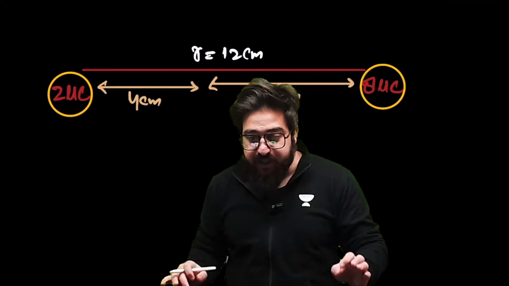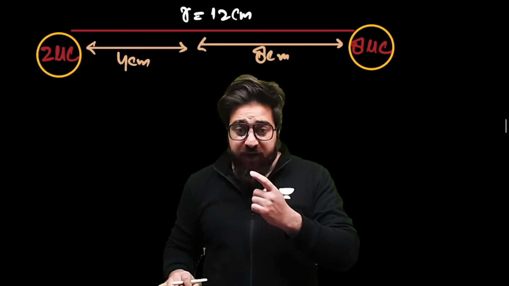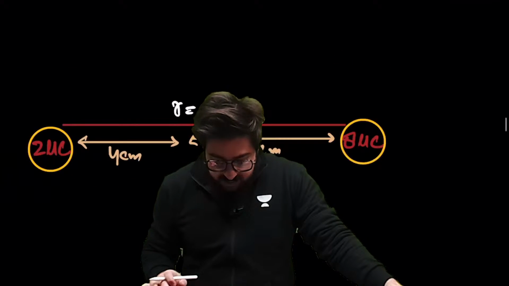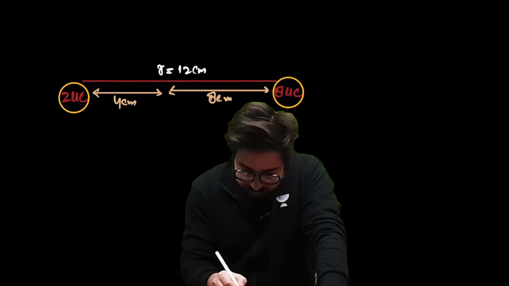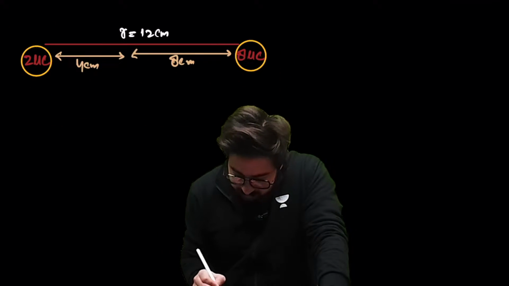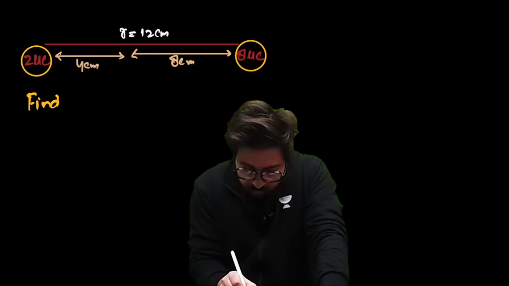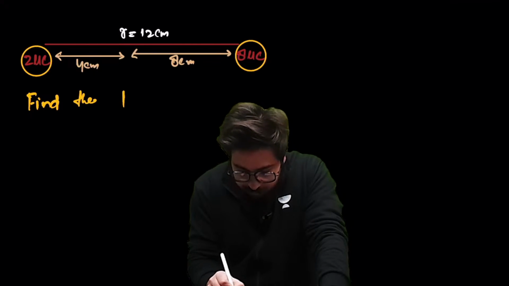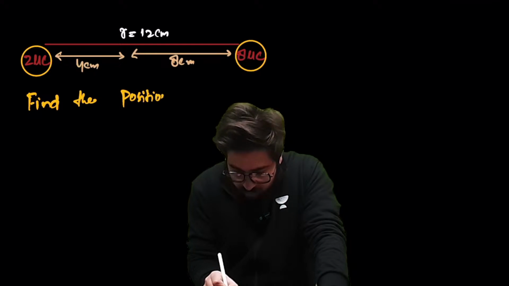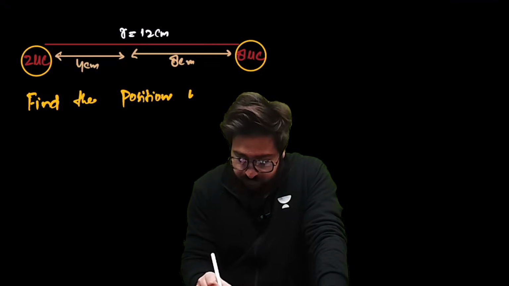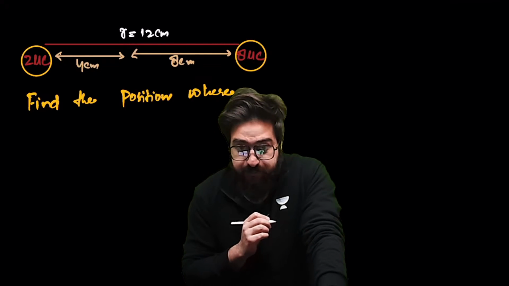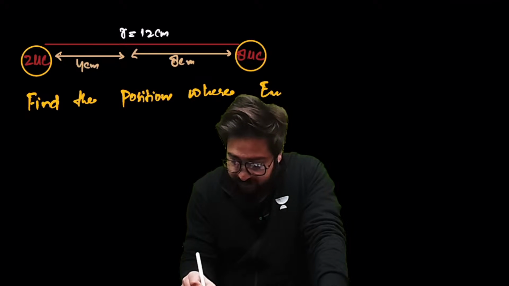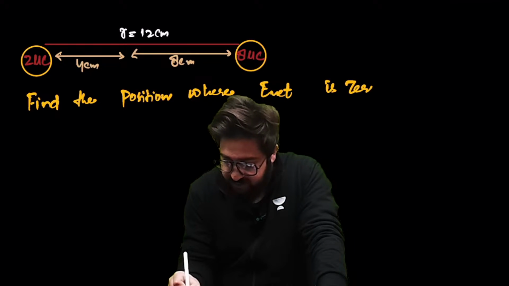Now, in this particular case, you guys are supposed to find the position where net electric field is 0.